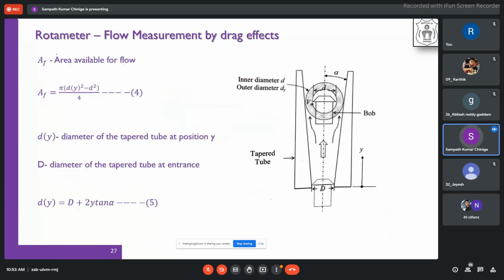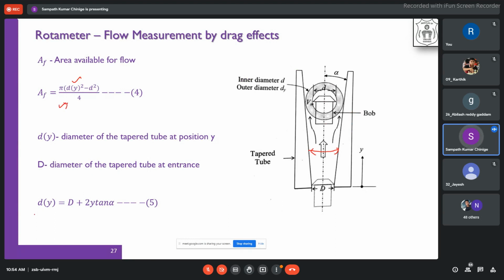Okay, area available for flow. How are we calculating it? Pi into D of y square minus d square, by 4. Here y is the vertical distance, and D of y is the diameter of the tapered tube at position y. So what is the diameter at this location? That is D of y. Small d square is the diameter of the bob, the diameter of the tapered tube at entrance. If you put it like that, then you will be able to find out the area of the flow.